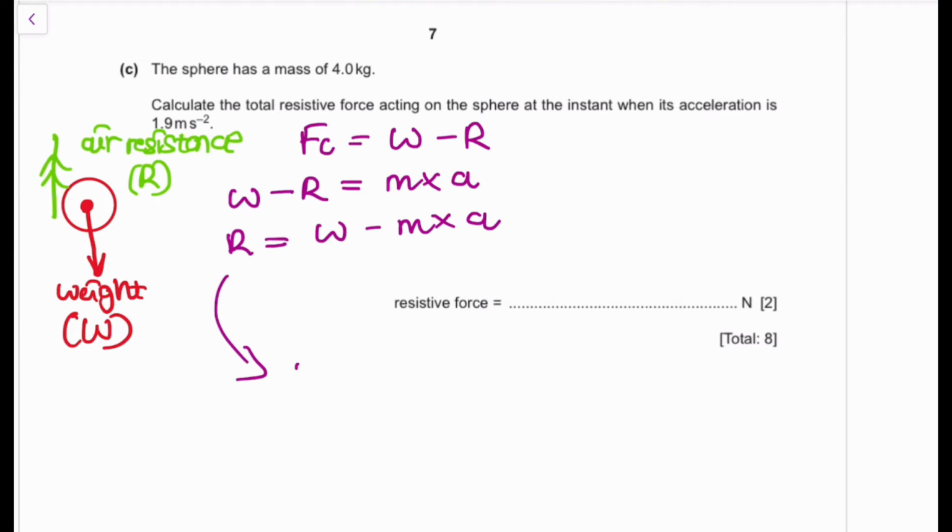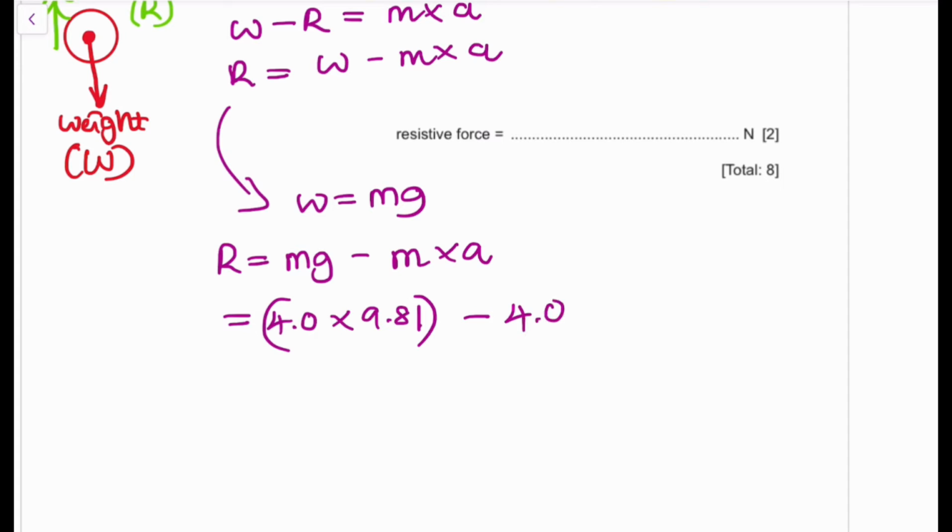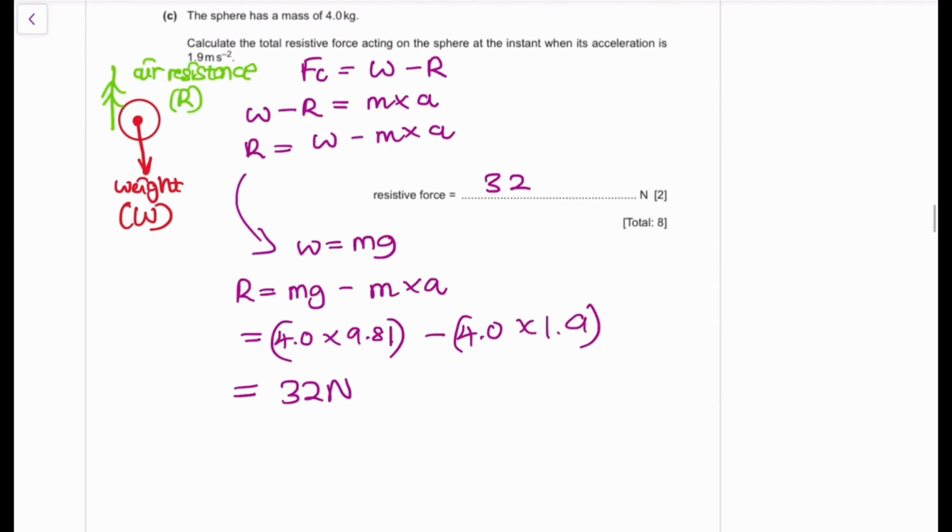But your weight is equivalent to mg. So R is equivalent to mg minus m times a. Very important, guys. Your mass is 4.0 in this case times 9.81, you subtract 4.0 times your acceleration 1.9. That's going to give you an answer of 32 newtons. So we're going to put an answer of 32.